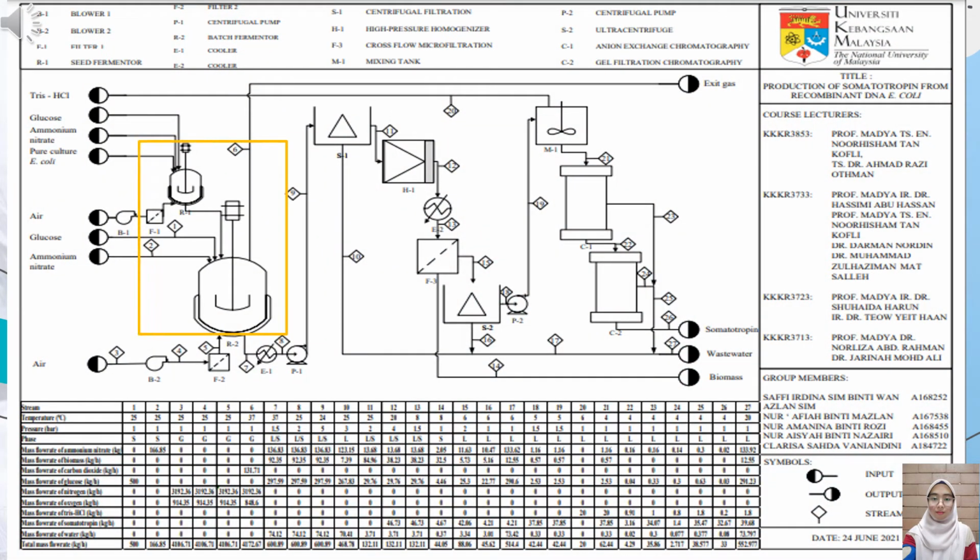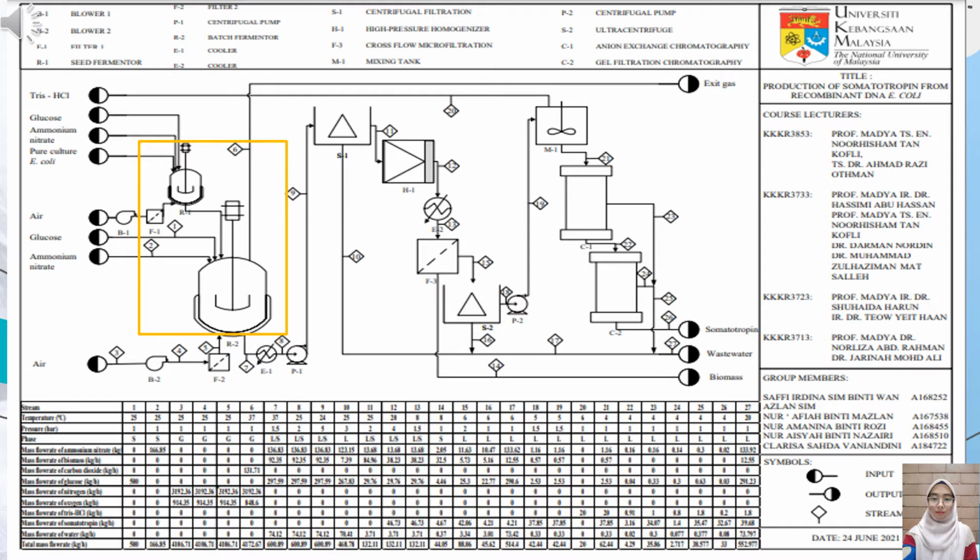For the production of somatotropin, the recombinant DNA of E. coli is made by the extraction of HGH from the pituitary gland. E. coli is cultivated first in a seed fermenter before being transferred to a batch fermenter. The LB medium with glucose and amino nitrate is supplied to the batch fermenter and the temperature is maintained at 37 degrees Celsius at pH 6.75 to obtain optimal growth of E. coli in the fermenter. The oxygen is supplied continuously.